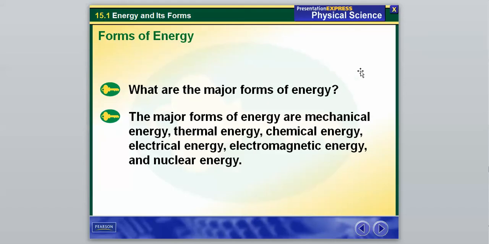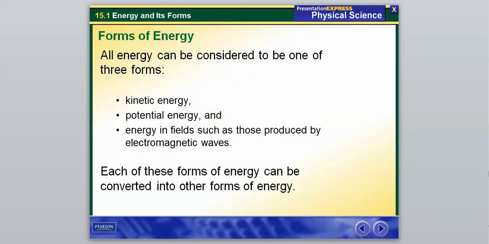Now don't get confused about these, because all of these still have to do with potential and kinetic energy, but there's mechanical, thermal, chemical, electrical, electromagnetic, and nuclear energy. Again, those are all different forms that can be classified underneath kinetic and potential in some way.